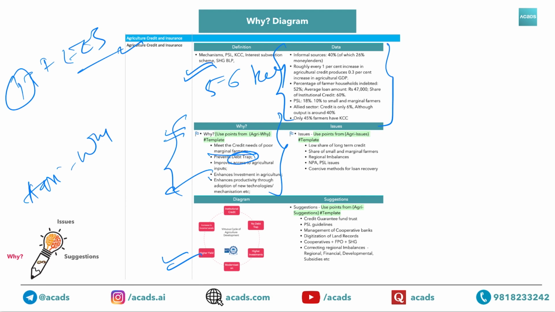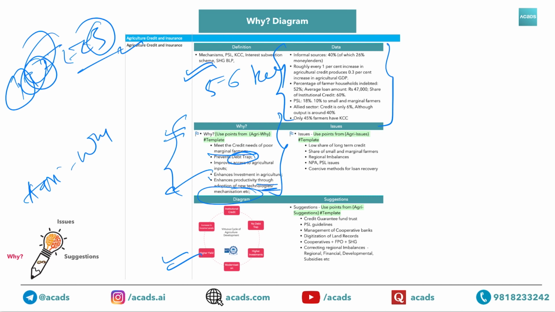If you want to go into detail, you can mention fertilizer, irrigation, land reforms, seeds, and other inputs. Similarly, it enhances productivity through adoption of new technologies, modernization. This is the T of IT. So we have given just one sample, but using this finance point you can use, and then ultimately the social point you can use.